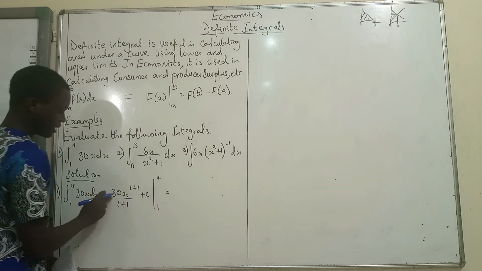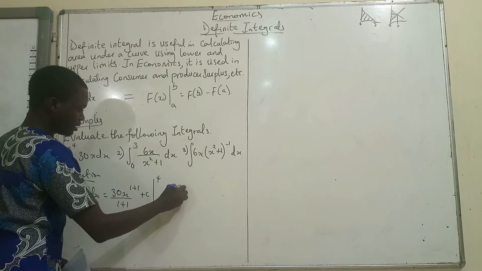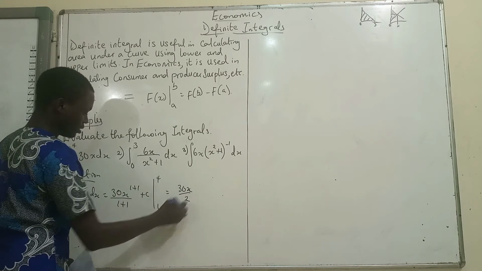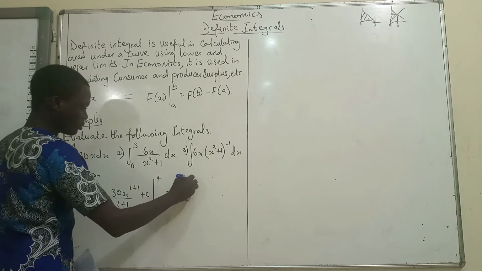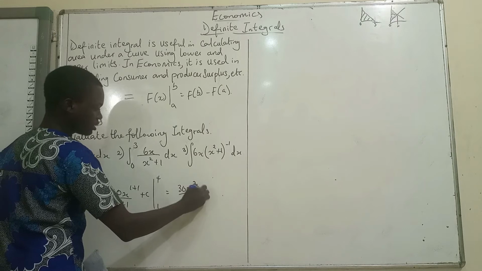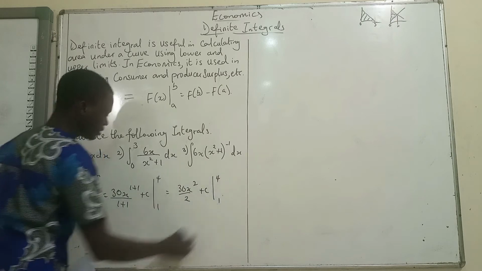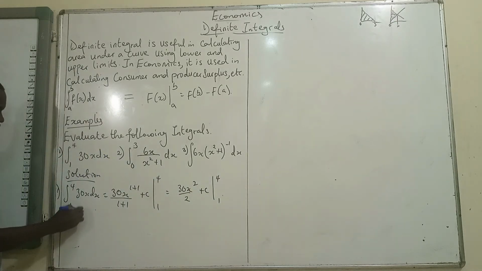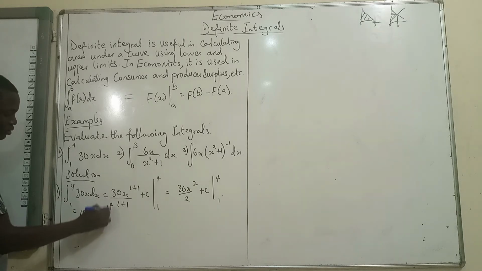So you have 30x squared divided by 2, plus c, which is equal to 15x squared plus c, evaluated from 1 to 4.